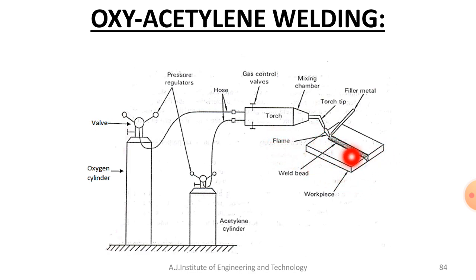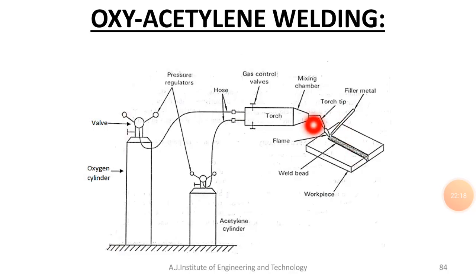The metal between the edges of the two workpieces to be joined will melt. After solidification, the two metals will join together. That is the main working principle behind oxyacetylene welding.